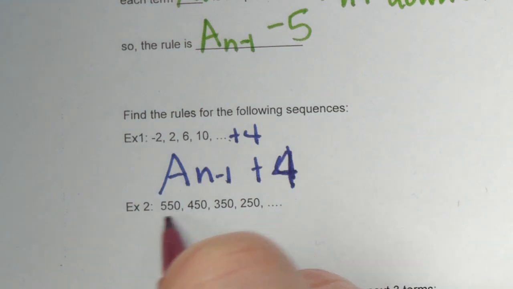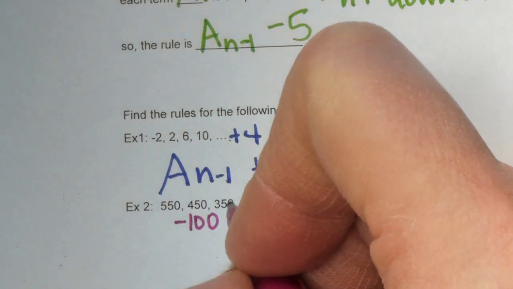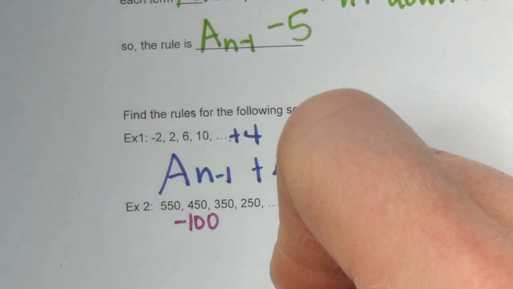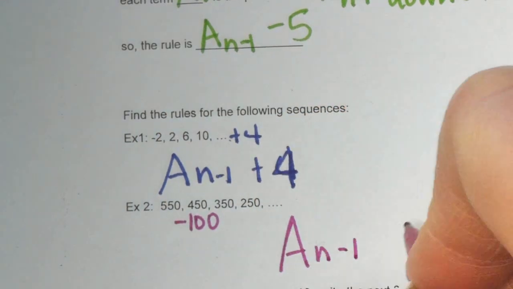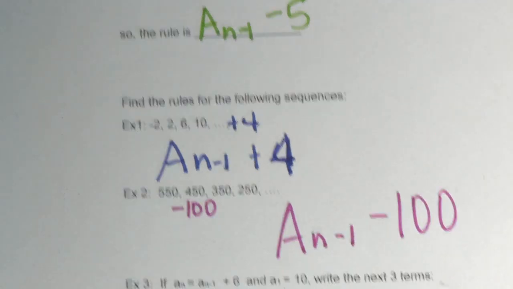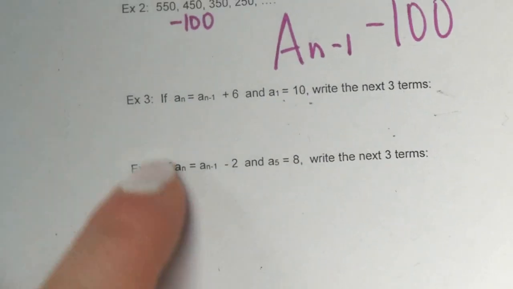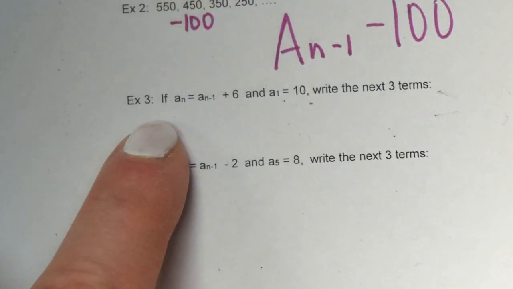Okay. And this one. Ooh, this one's a little higher numbers, but it's not so bad. It's decreasing by 100. So a to the n minus 1 minus 100. That would be your rule for that one. Okay, your sequence rule. Alright, let's look at number 3.